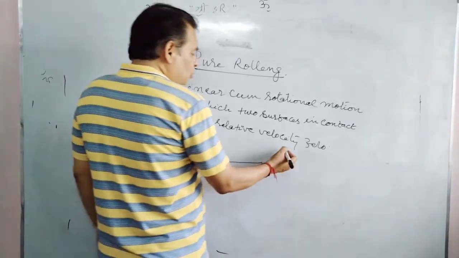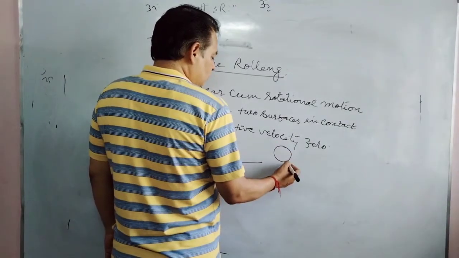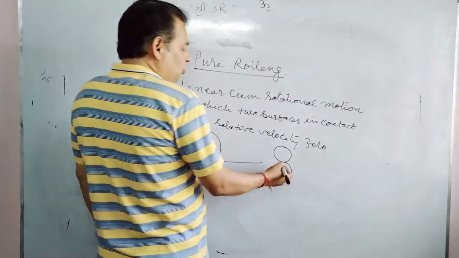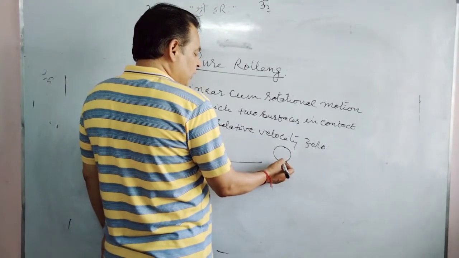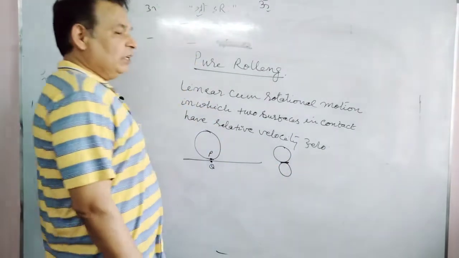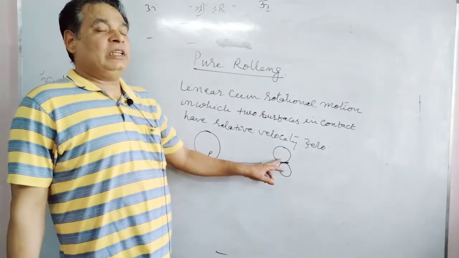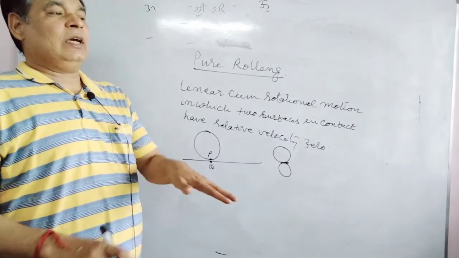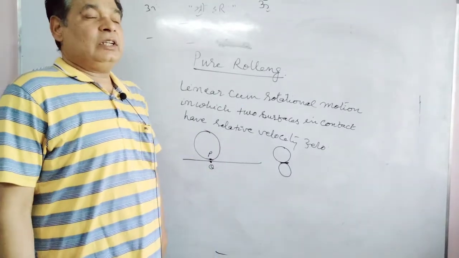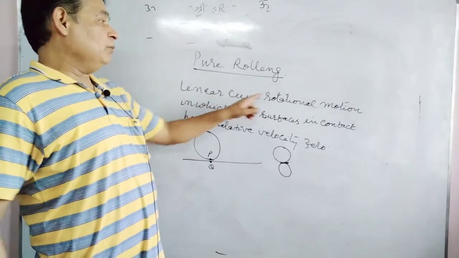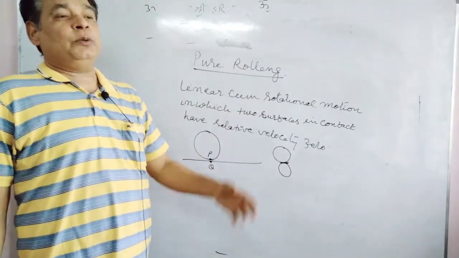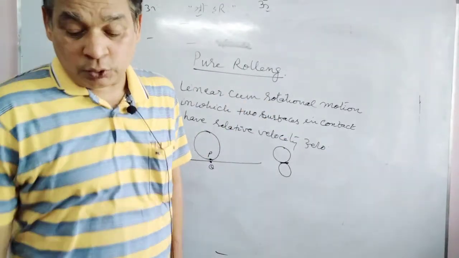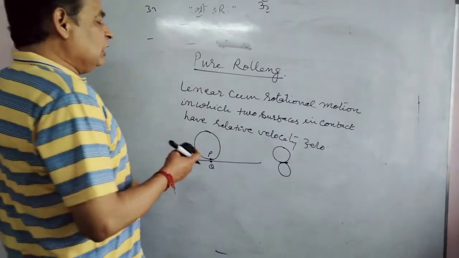There might be two rollers also, two wheels which will be in contact at this point. In that case also there should not be any relative velocity. If they have no relative velocity, we will say the motion is pure rolling. So any two contact points have relative velocity zero, but the motion is linear cum rotational. The best example is the motion of the wheel of a car on rough ground, that is the case of pure rolling. In pure rolling, slipping does not occur.